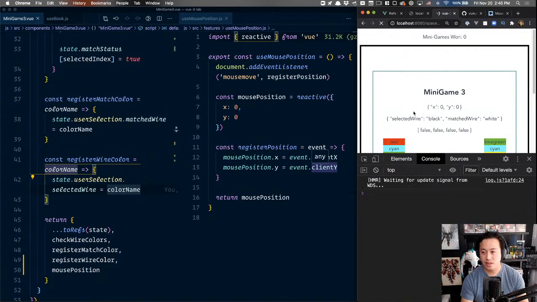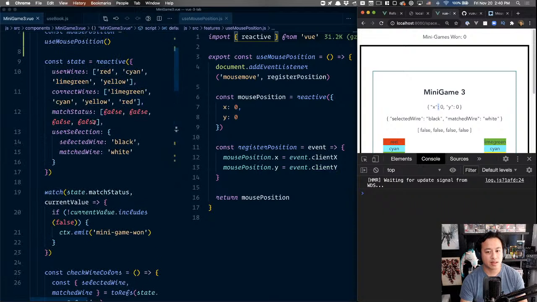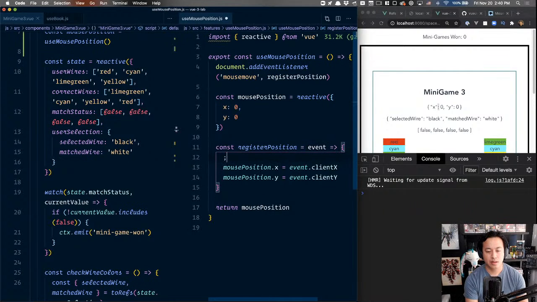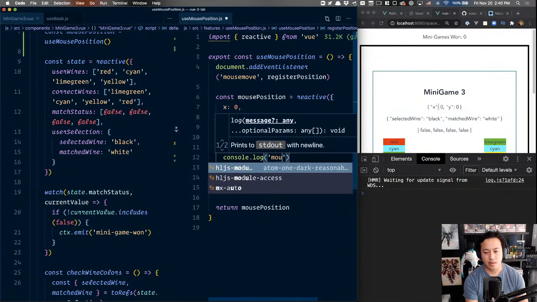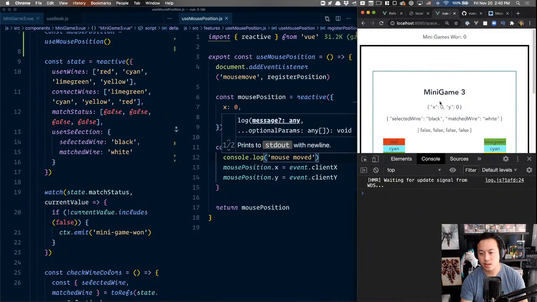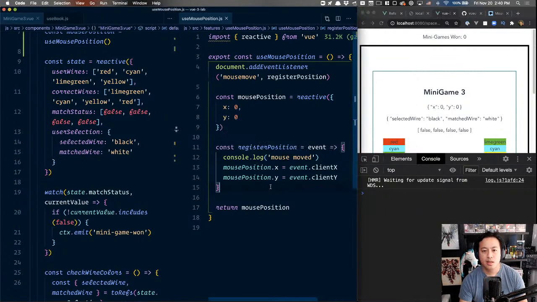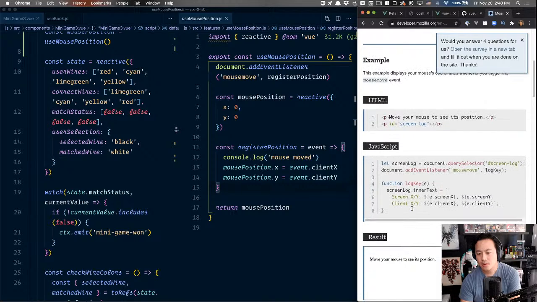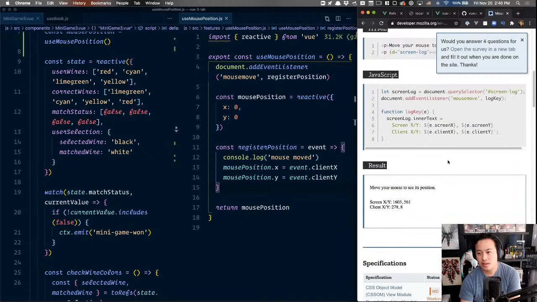Why is that? I'm refreshing. So it looks like the document add event listener register position is never fired. And I'm gonna say mouse moved here just to see. Why did it not register immediately? Yep. Yeah, that's working as expected.